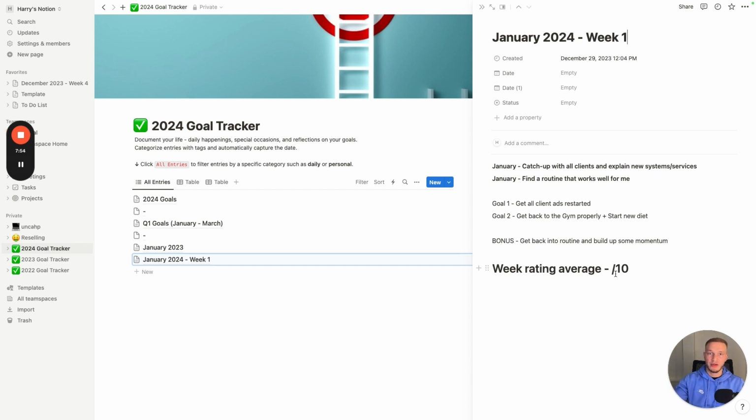Make sure that you fill this out every single day. Don't miss a day, because that will just stop the momentum. But yeah, get this done. Make sure that you're starting out the year really well, and I guarantee there will be no reason that you can't hit the goals that you set for yourself.